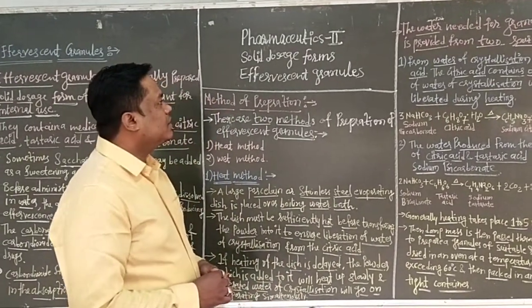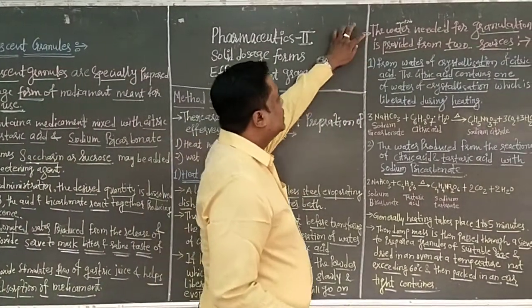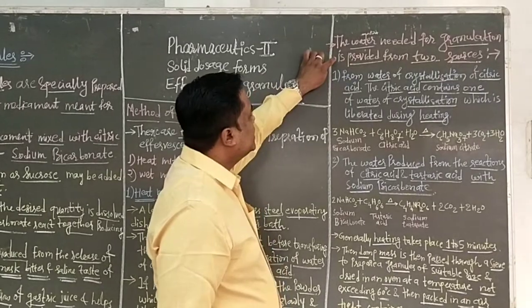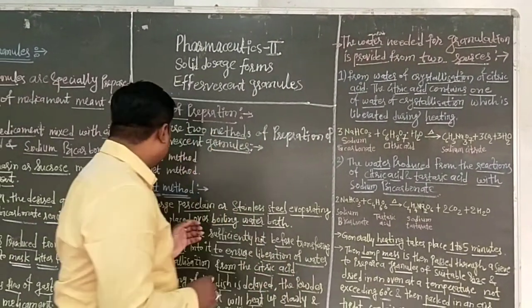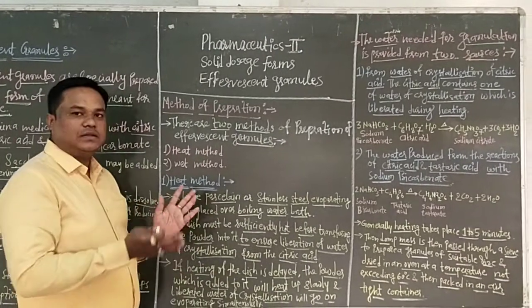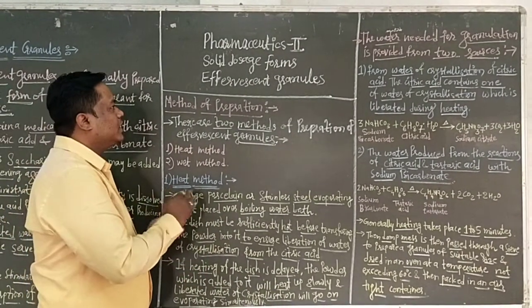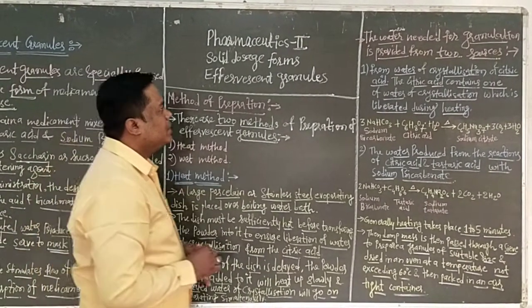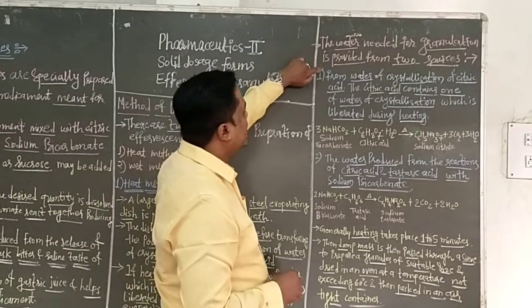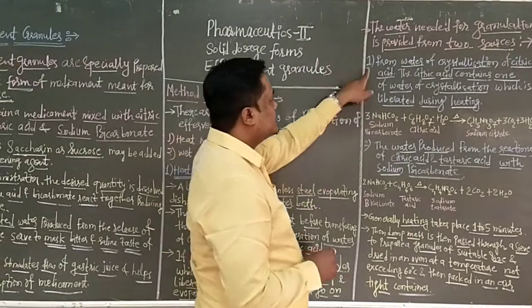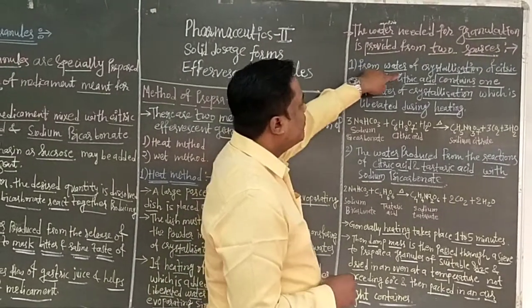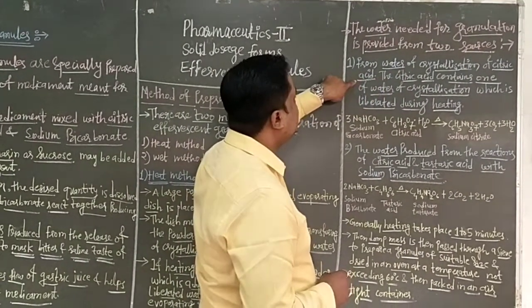Then you have to see the reaction. The water needed for granulation is provided from two sources, because in the heat method you do not add water. The water is released from the reaction. The first source is the water of crystallization of citric acid.